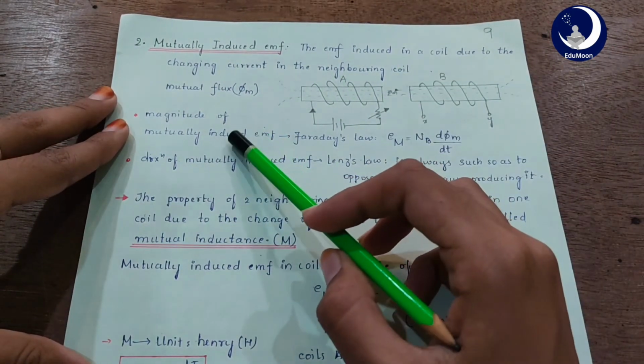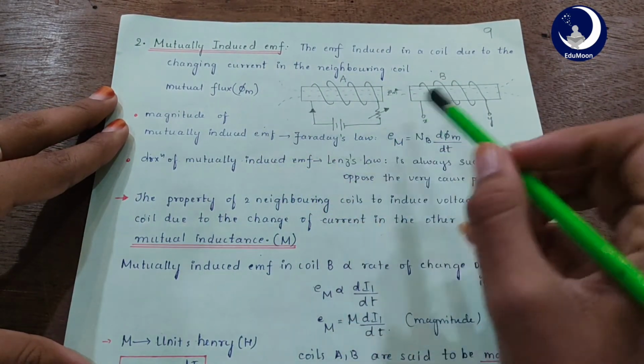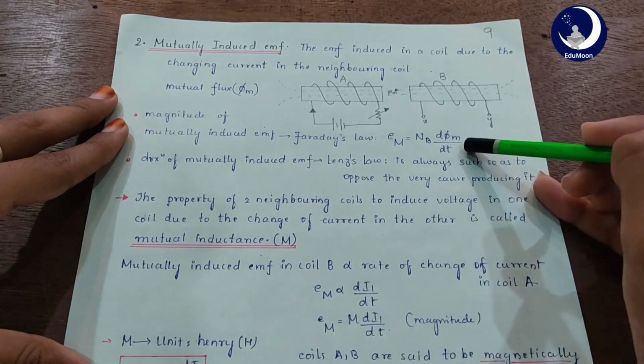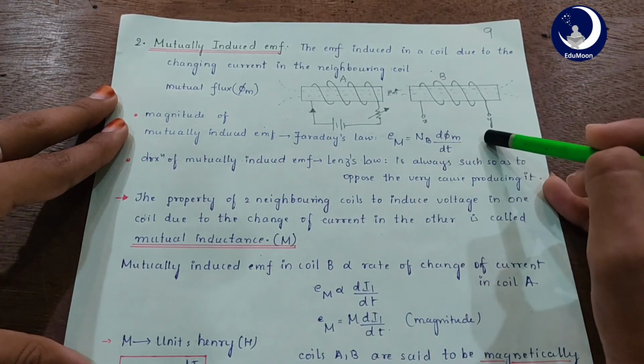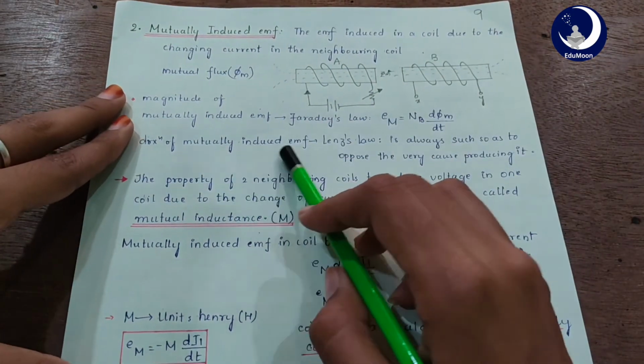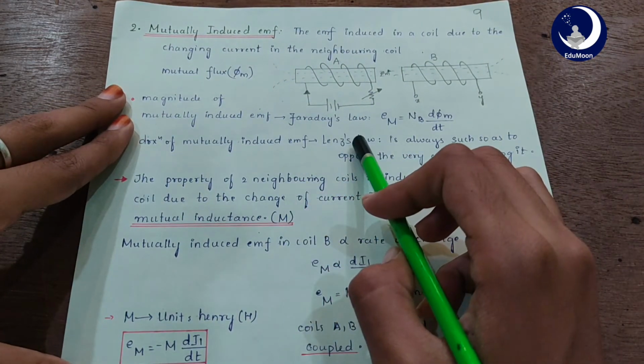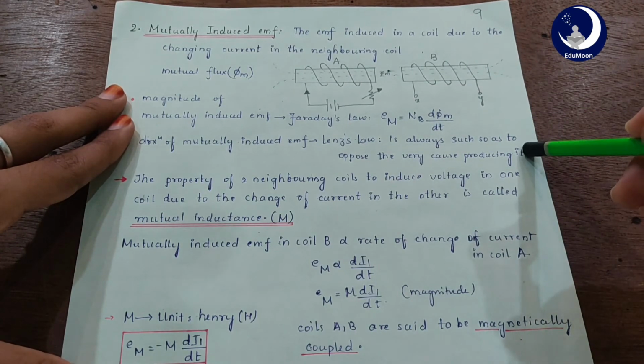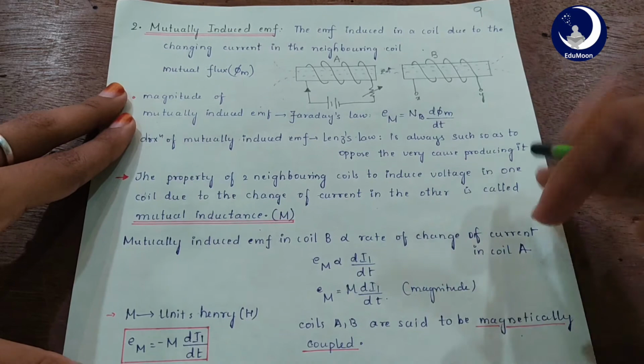So the magnitude of this mutually induced EMF is E_M equals N_B into d phi m by dt. This is given by Faraday's law, and the direction of mutually induced EMF is given by Lenz's law, and it is always such as to oppose the very cause producing it. We have discussed it just now, right?